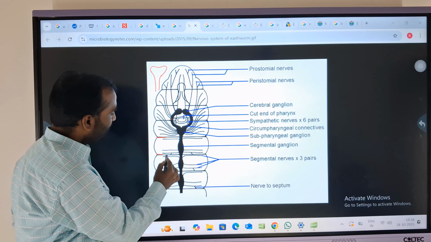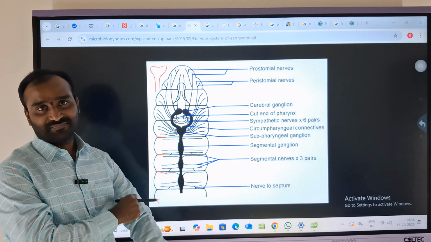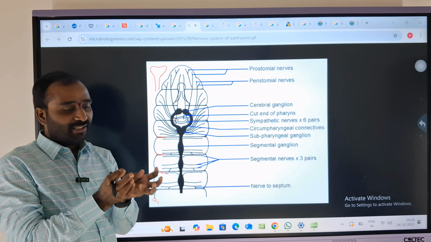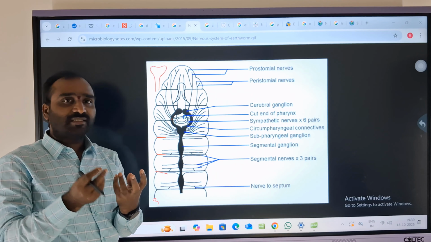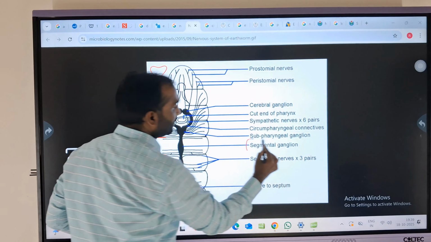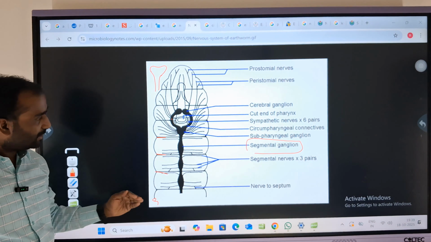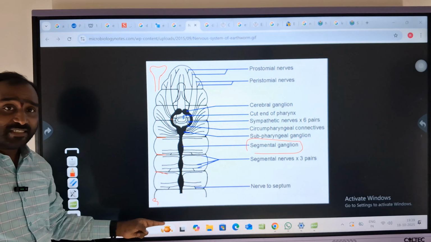In every segment, this ganglia will be there. Now, ganglia is nothing but a group of neurons, which we generally use in higher animals. So here we can conclude that there are nerve fibers also. Segmental ganglia means the ganglia which are present in a particular segment. Am I clear? And where is it present?